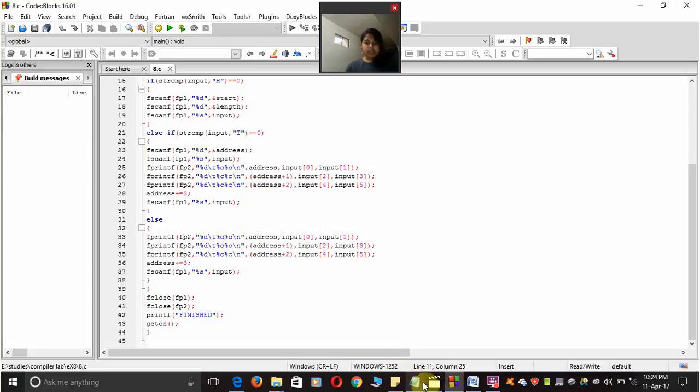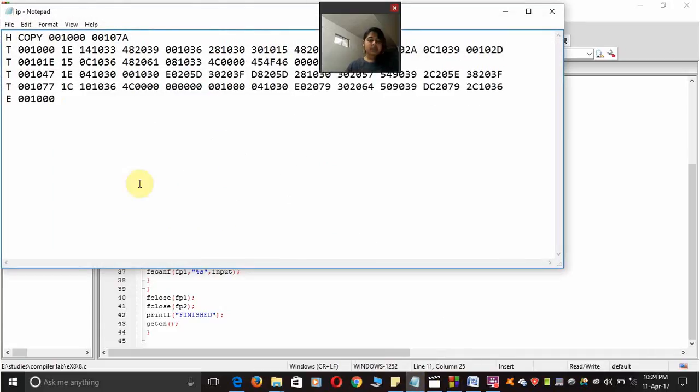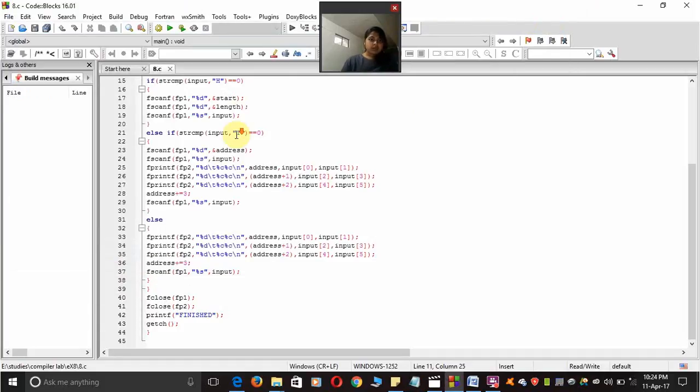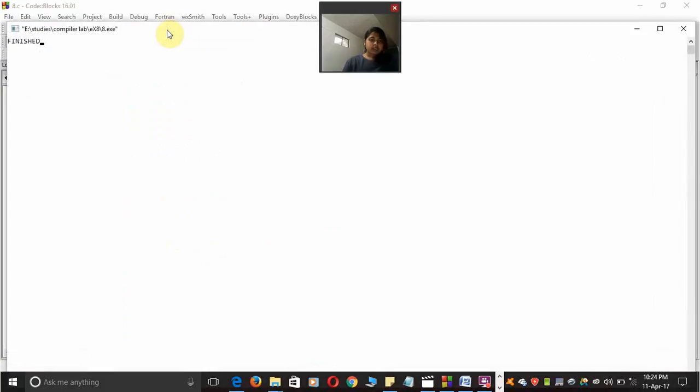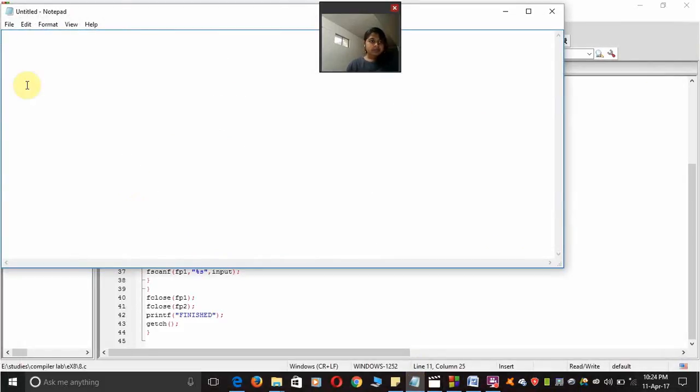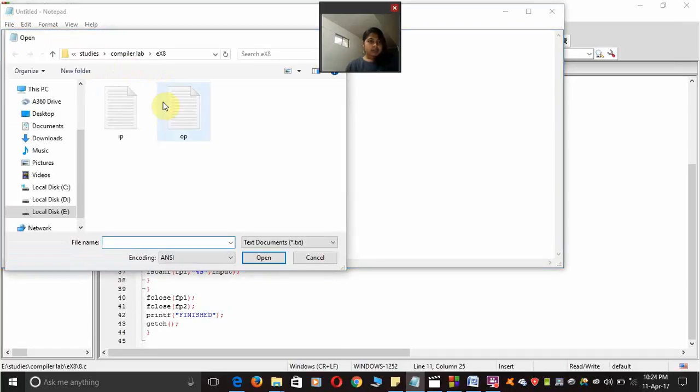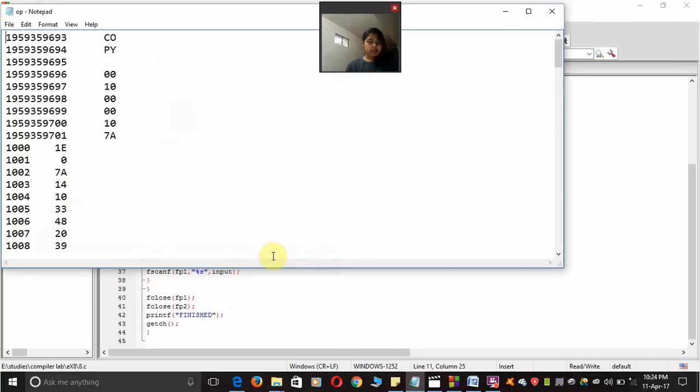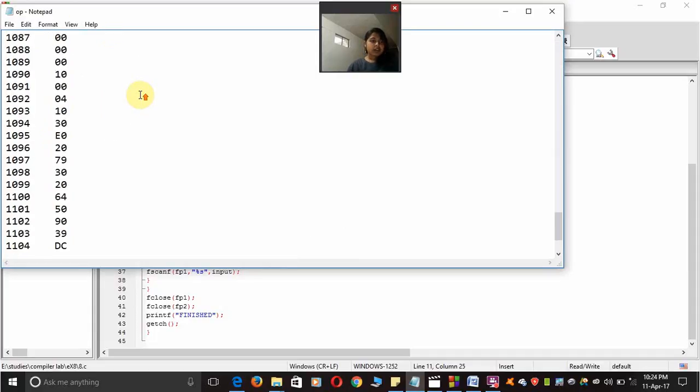Now my input file is shown here. This is my input file, giving the object program with header, text record and end record. When I run the file, it shows it is finished. To see the output file, we go back to the file which I have created, that is op. Now you can see the output of the program, like COPY is stored over here, and the main addresses, and each and every object loader loads the intermediate code in this.